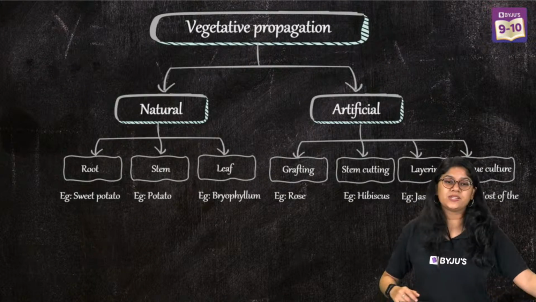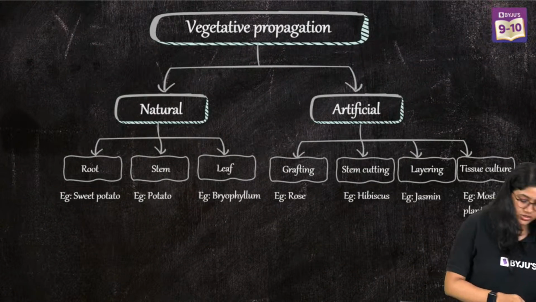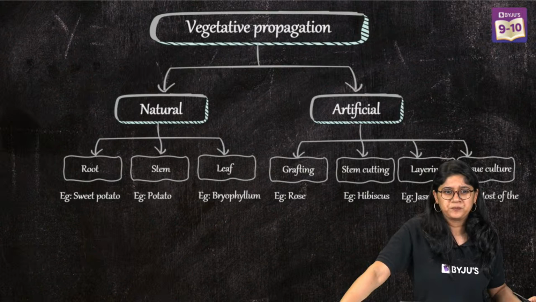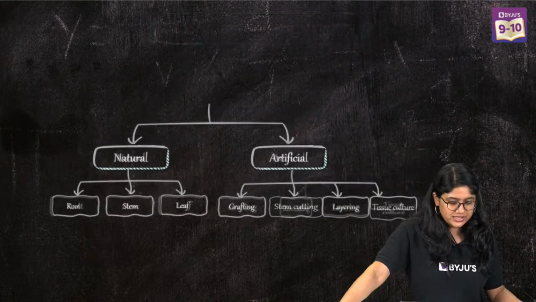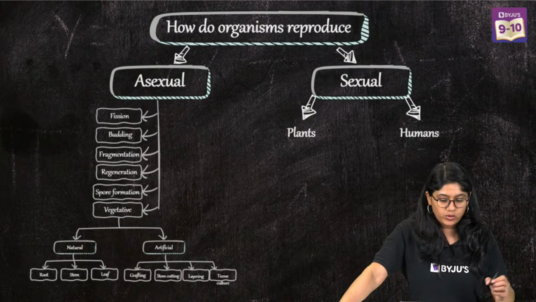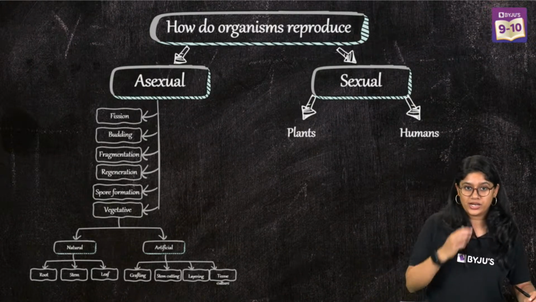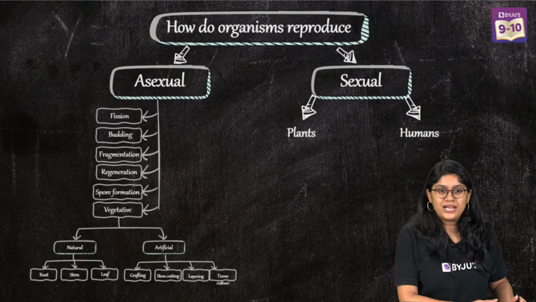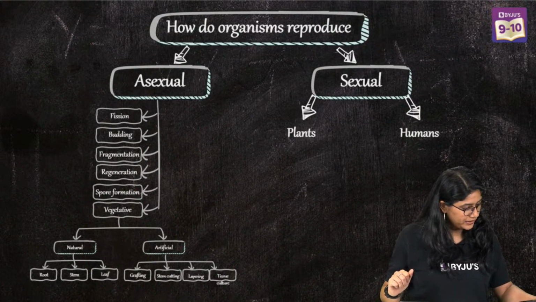Let's get started with sexual reproduction. So till now we have discussed vegetative propagation, and it's such an easy topic, I would say now. So now let's continue our learning, and we will be discussing sexual reproduction.